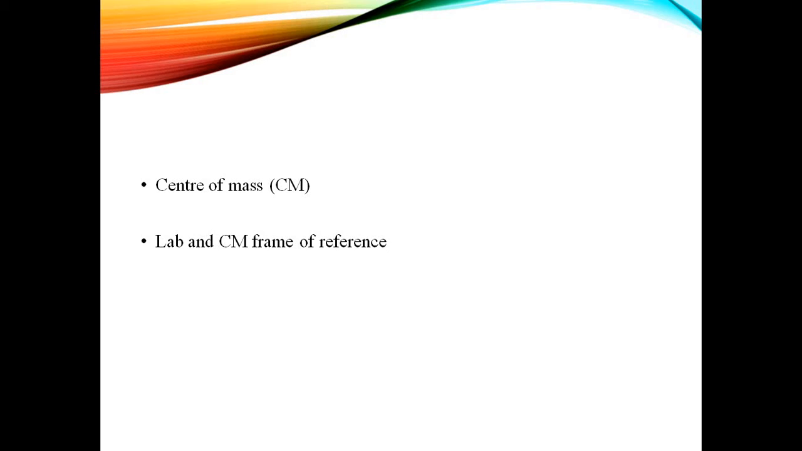Lab frame means your frame of reference is entirely outside your subject. Your subject can be placed somewhere in the frame, and we can discuss its positions and how it is moving, all those things. Next is the center of mass frame. In this case, we are placing the reference system in the object itself. One more condition is that the origin of the center of mass frame should be at the center of mass point of that object, and from that point we discuss its position and how it is moving.